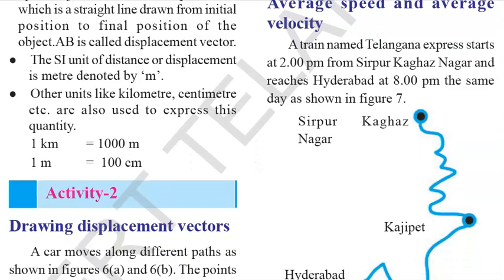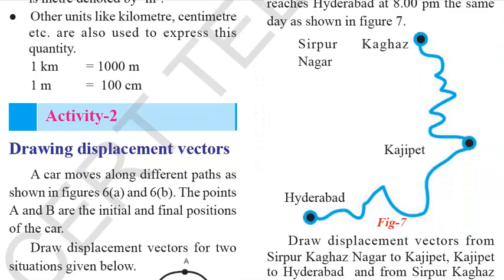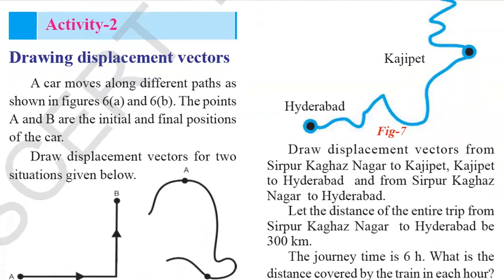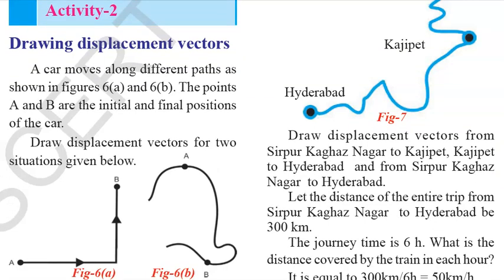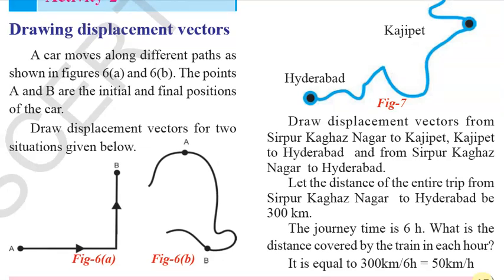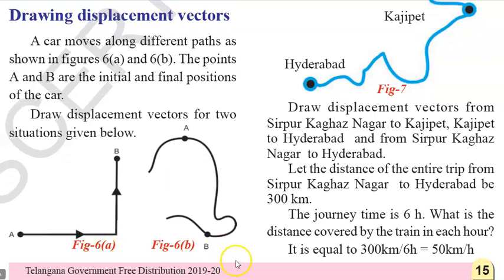Now let's see activity 2. In activity 1, what did you do, children? You threw a ball horizontally into the sky and understood the difference between distance and displacement, and drew displacement vectors. Now here, a car moves along different paths as shown in figures 6.A and 6.B. The points A and B are the initial and final positions of the car. Draw displacement vectors for the two situations given below.